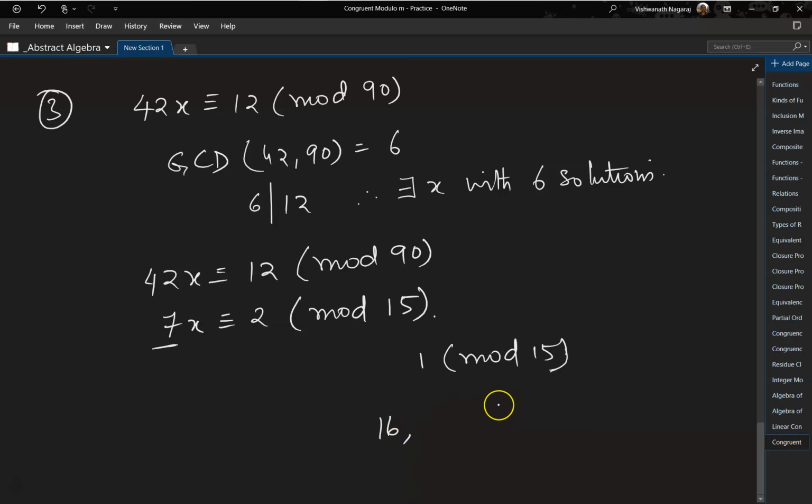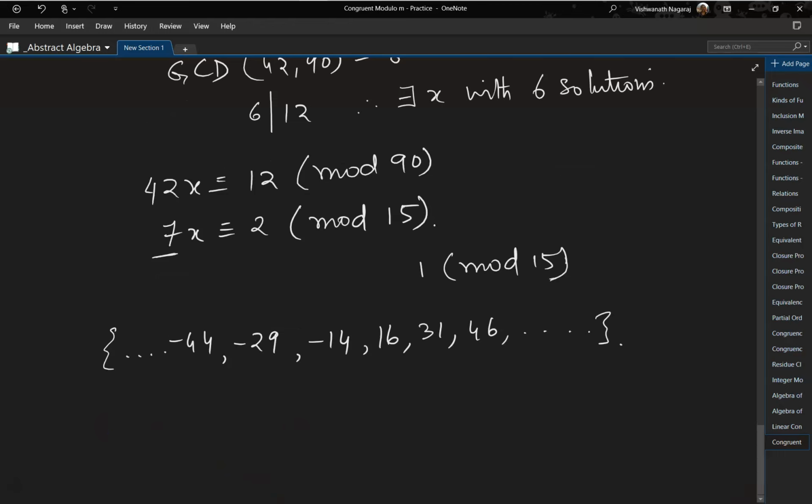And now we just keep adding 15 to it. So 16 plus 15 is 31, plus 15 is 46, and so on. Similarly, let's go backwards. So 16, we are going backwards. So minus 15 is 1, then minus 14, minus 29, minus 44, and so on.